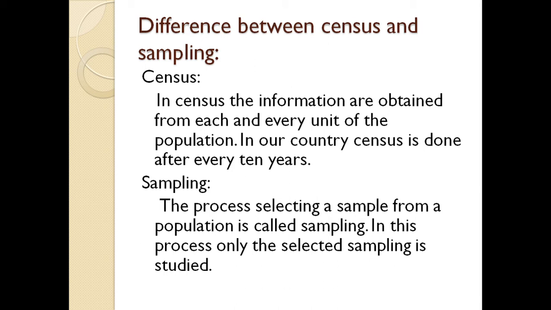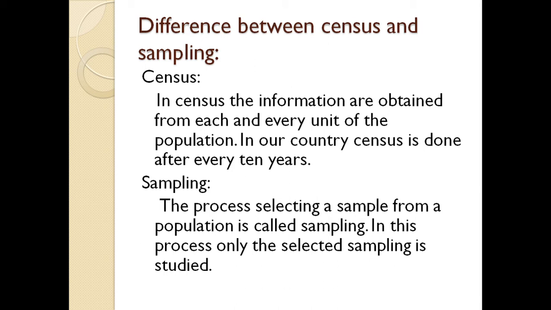Census. In a census, the information is obtained from each and every unit of the population. Whenever you collect information from each and every unit of the population, and you don't leave any object, and you cover all the units of the population, this is called a census.